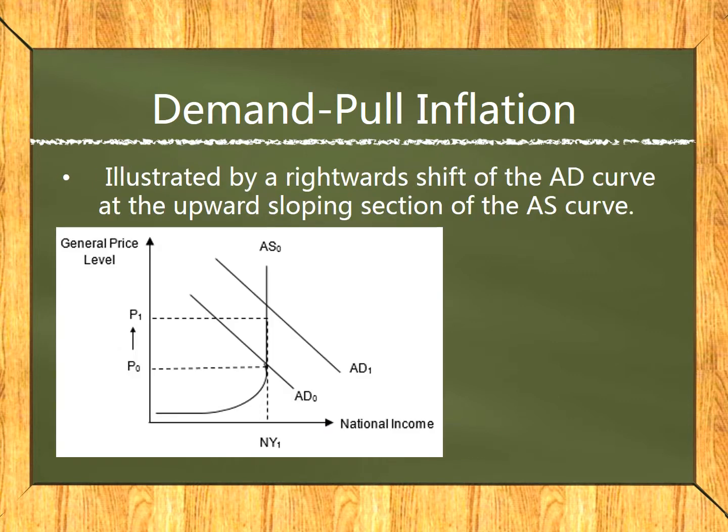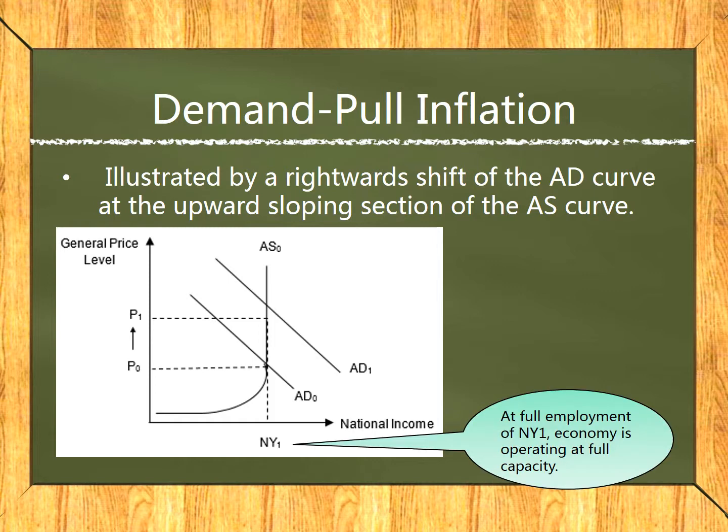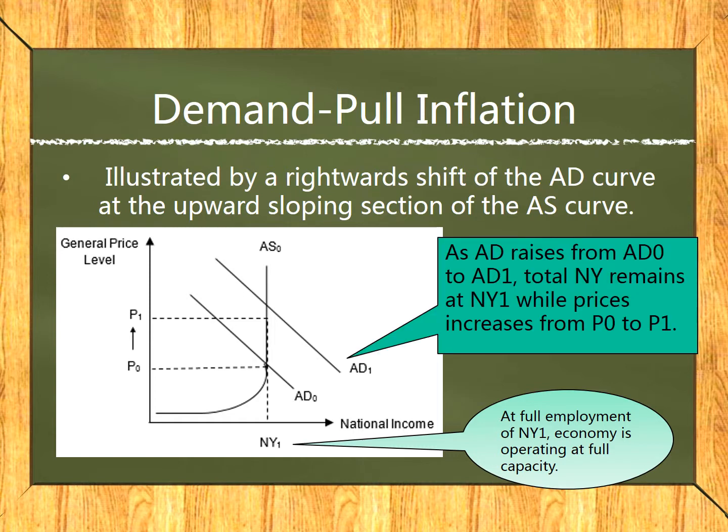Demand-pull inflation can be illustrated by a rightward shift of the AD curve. At full employment of NY1, the economy is already operating at full capacity. As AD further increases from AD0 to AD1, total national output remains at NY1. But prices now increase from P0 to P1, reflecting a demand-pull inflation.